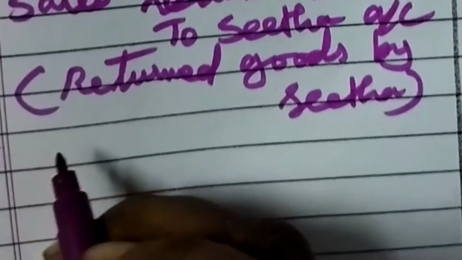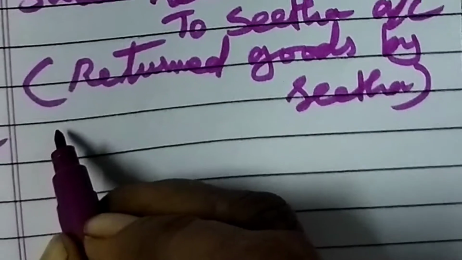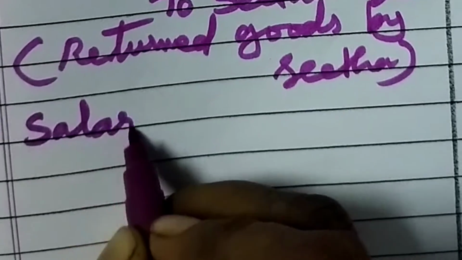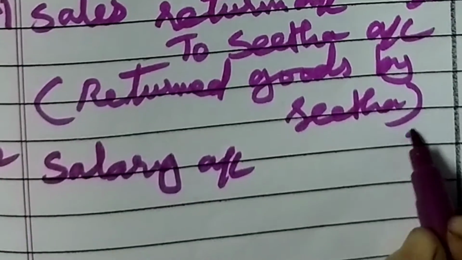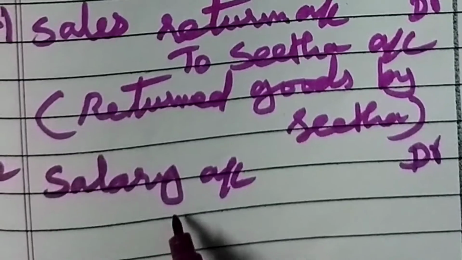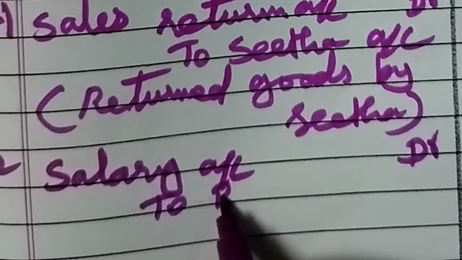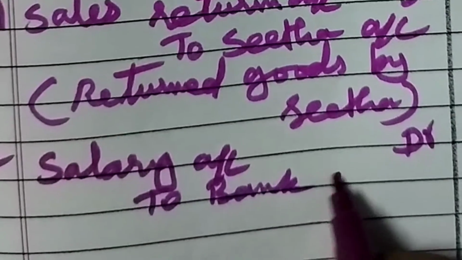What is the date? 22nd. Salary paid by check. So salary account debtor to bank account.